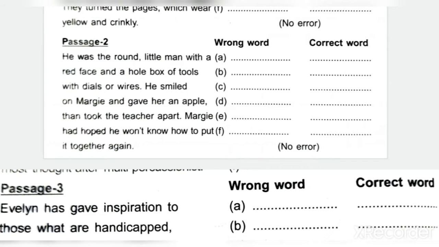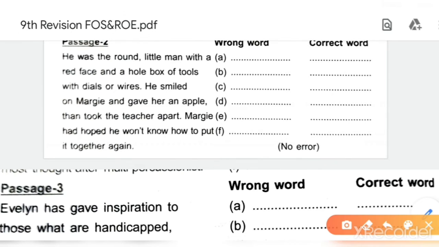Margie had hoped he won't know how to put it together again. Okay, so here also the first line, he was the round little man. So here instead of round, what you will write? He was a round little man with a red face and a hole.